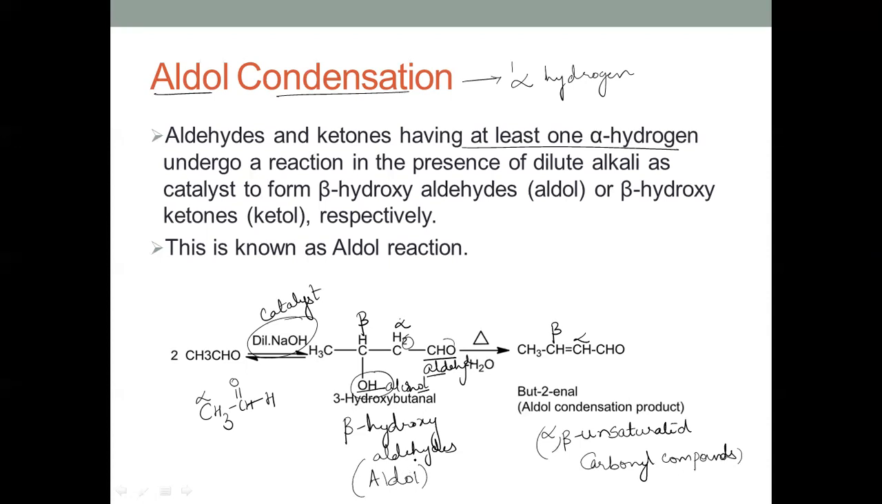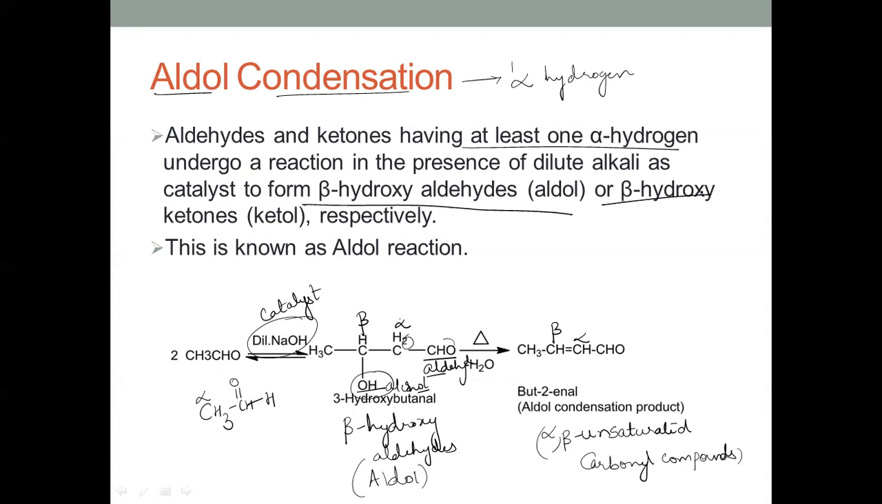So let's see the mechanism of this. What is aldol condensation? Aldehydes and ketones having at least one alpha hydrogen will undergo a reaction in the presence of dilute NaOH, which is acting as a catalyst, resulting in the formation of beta hydroxy aldehydes, which are nothing but called aldol. Or if I take a ketone, for example CH3COCH3, I'll show you that also.